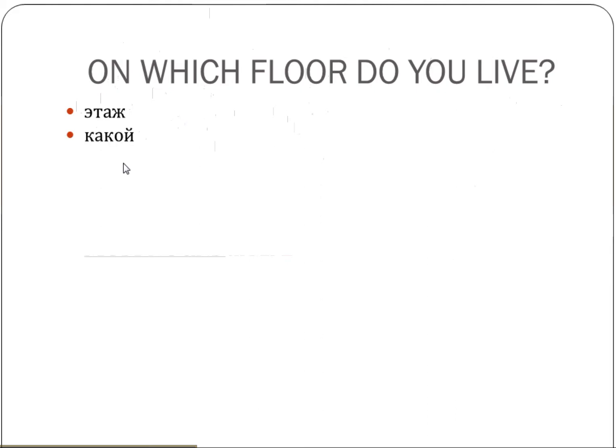Which has different forms, and this is the dictionary form: какой. Just like in English, it depends on the noun. You can't just say "on which do you live", you need to have a noun after it. The same thing in Russian: какой needs a noun to go with it. So this is a describing word for the noun, which means it needs to be in exactly the same number, case, and gender as the noun.